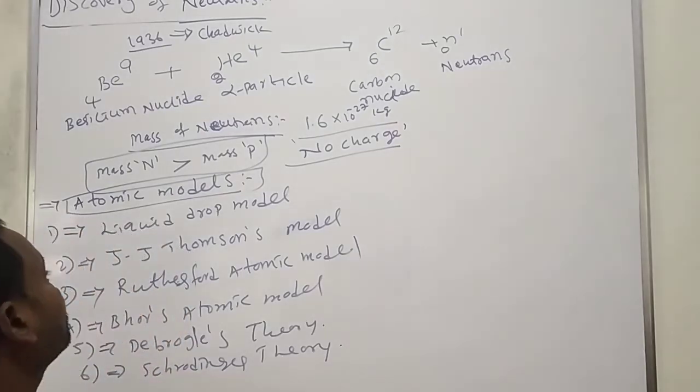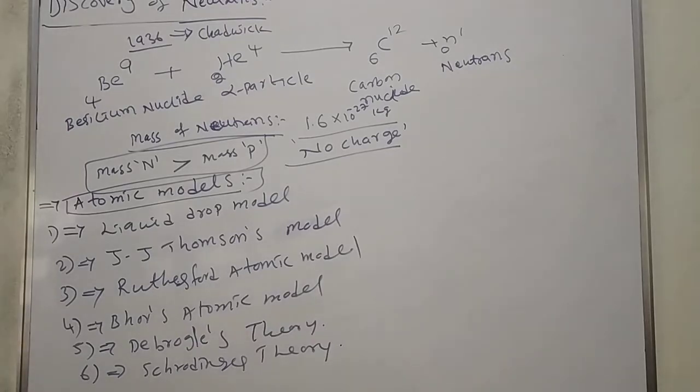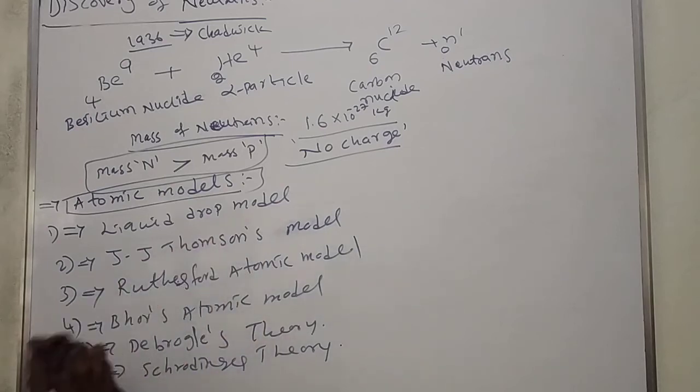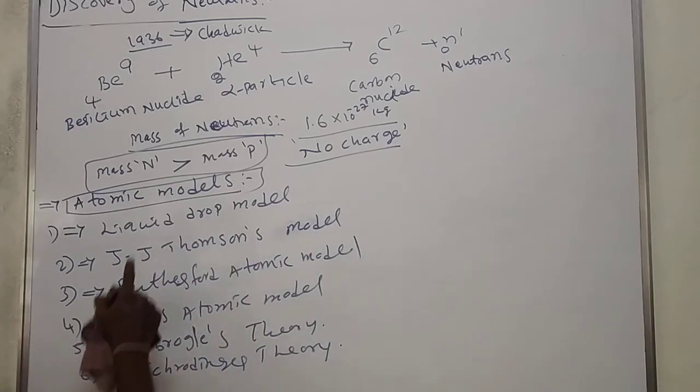We'll see what the liquid drop model is, the J.J. Thomson model, the Rutherford model, Bohr's model, de Broglie's model and the Schrödinger model. Next, I want to move into the liquid drop model. Today I will finish the J.J. Thomson model and liquid drop model.